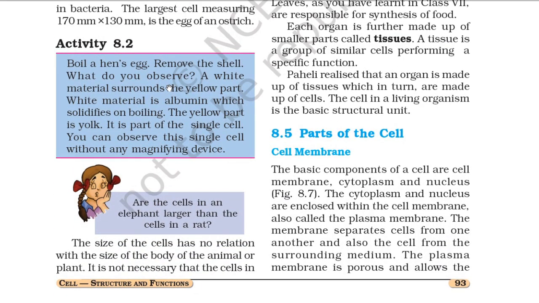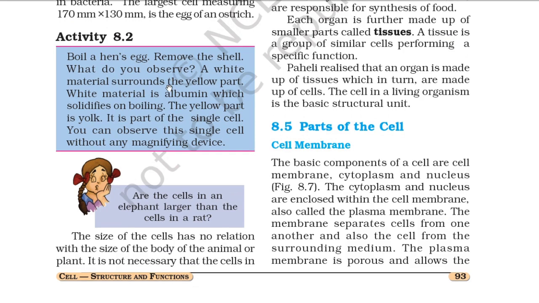Activity 8.2: boil a hen's egg and remove the shell. What do you observe? The white material surrounds the yellow part. The white material is the albumin, which solidifies on boiling. The yellow part is the yolk. It is part of the single cell. You can observe this single cell without any magnifying device.